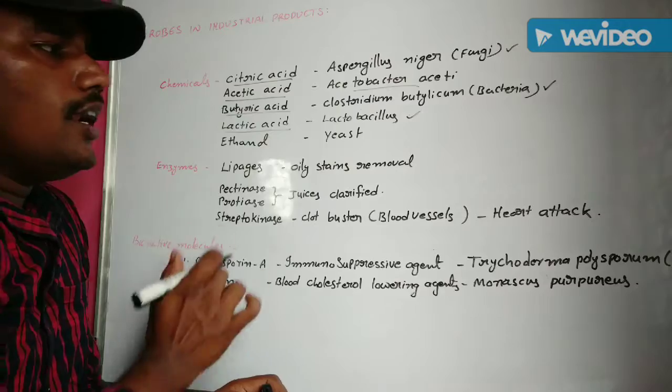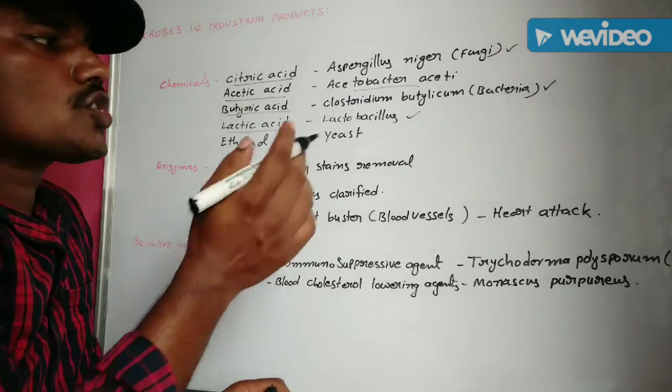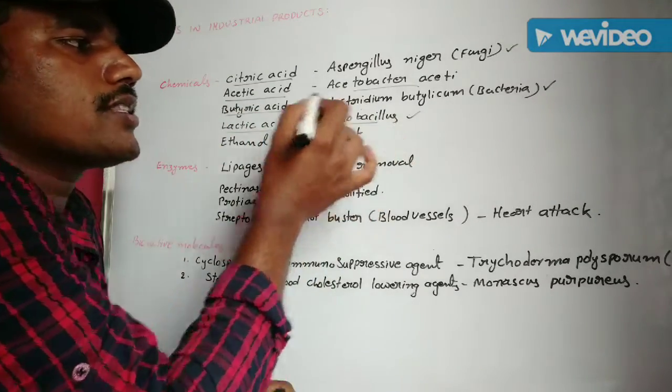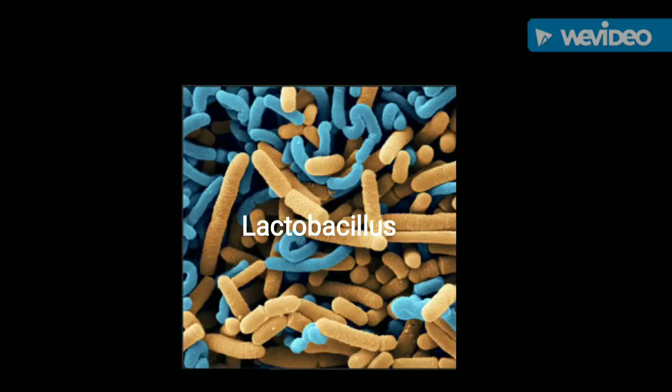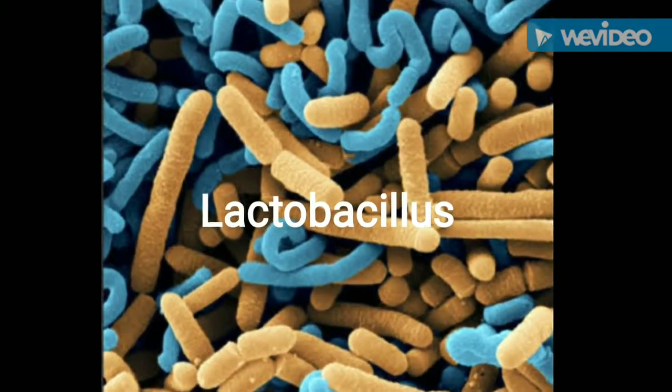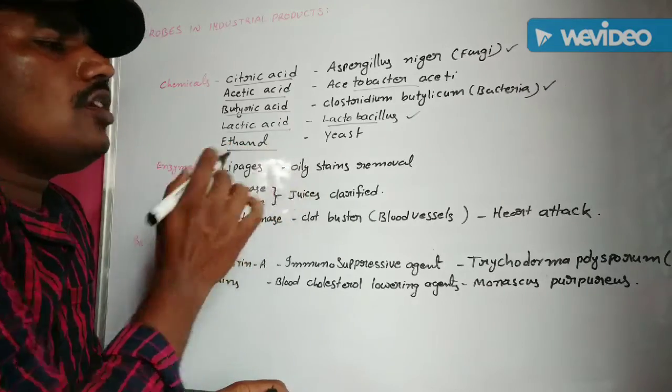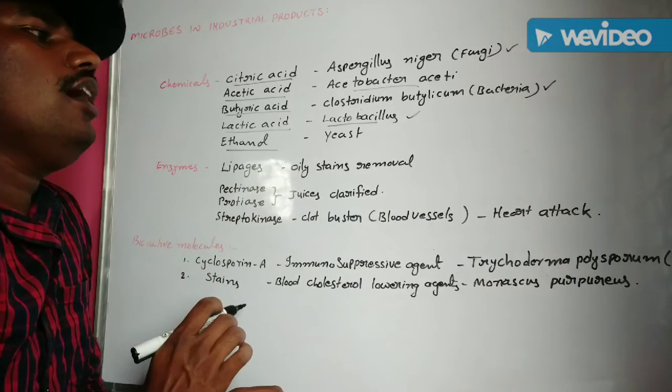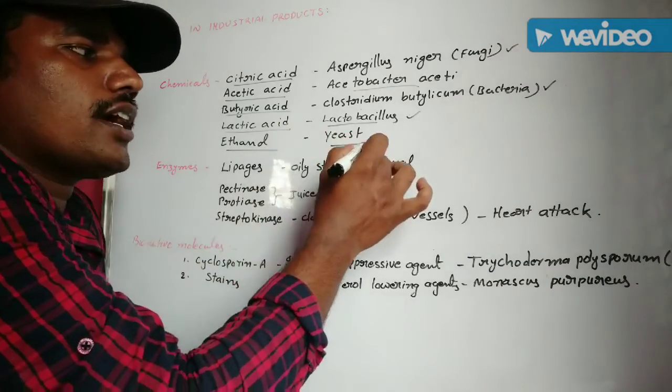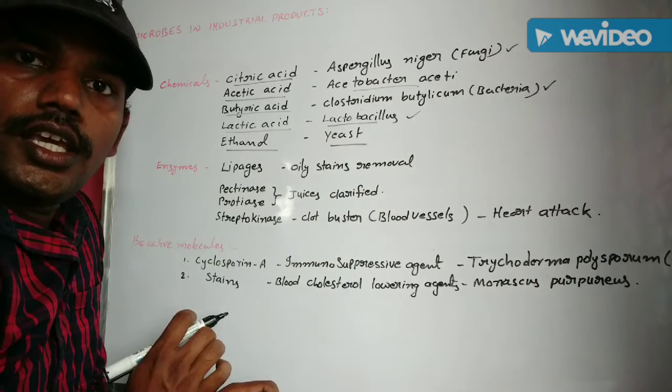Lactic acid. Lactic acid is also extracted from the Lactobacillus bacteria. Ethanol. Ethanol is mainly extracted from the fermentation activity of Saccharomyces cerevisiae yeast.